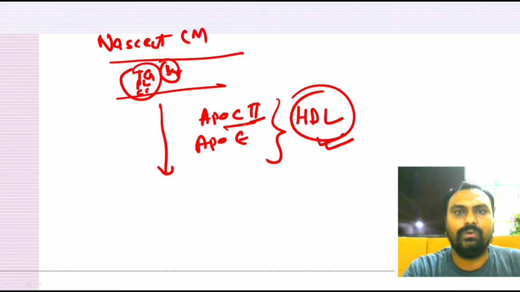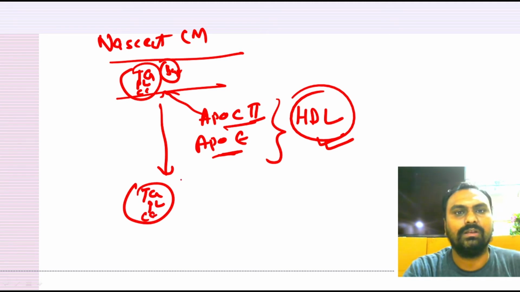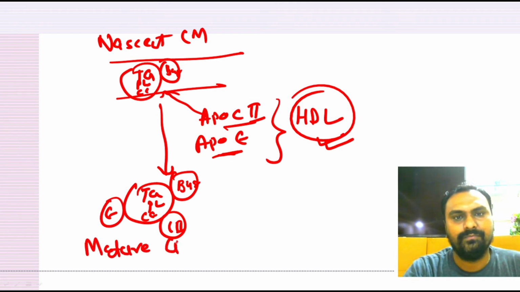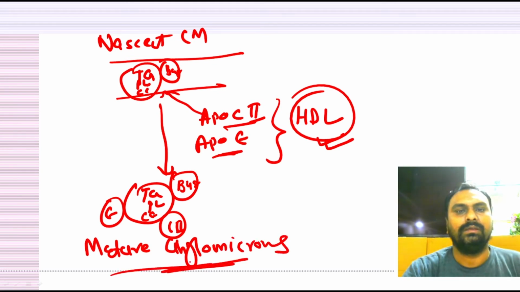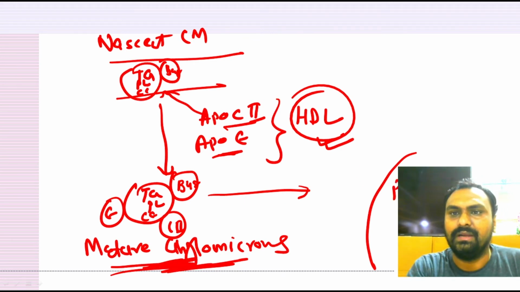So the ApoC2 and ApoE from HDL are given to the nascent chylomicrons, and then this phospholipid, triglyceride, and cholesterol ester along with ApoB48, ApoC2 and ApoE is called a mature chylomicron. Okay. Now this mature chylomicron will go to the peripheral tissue.